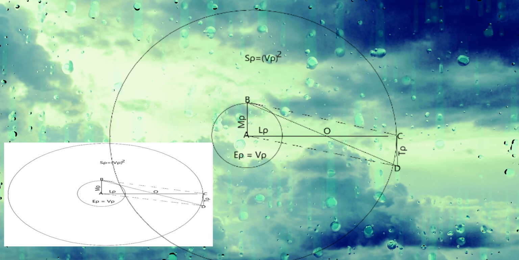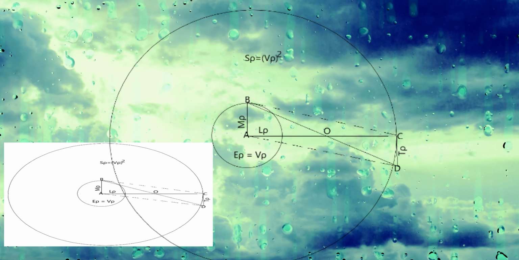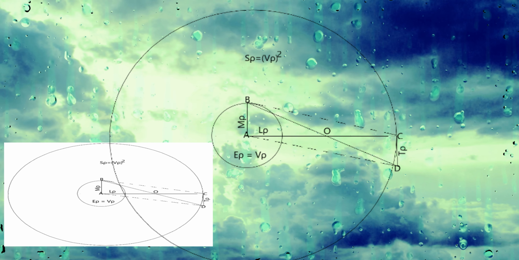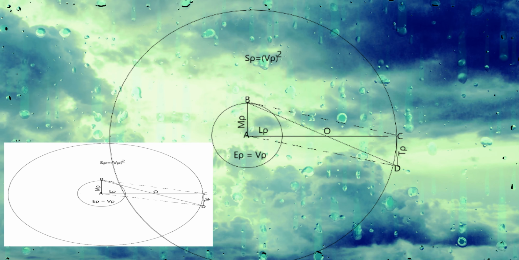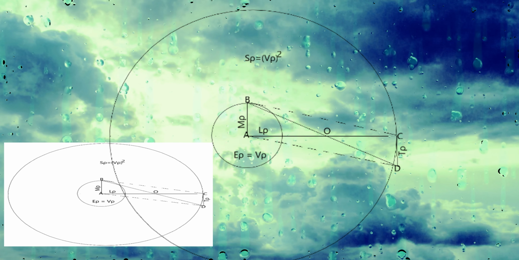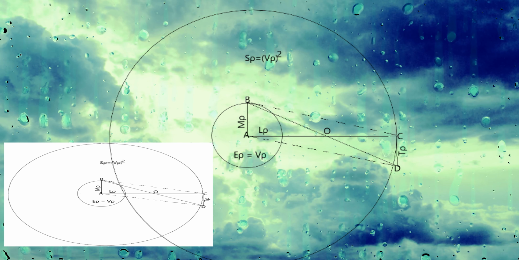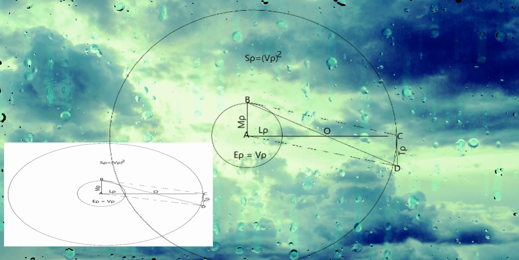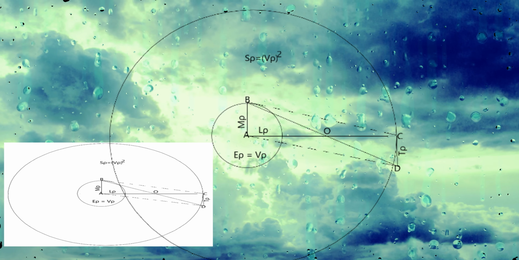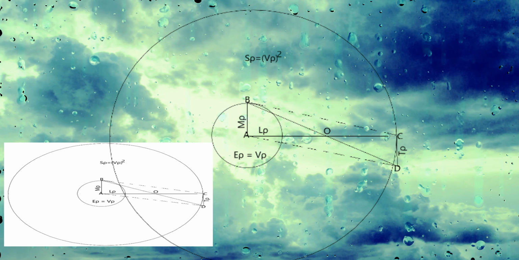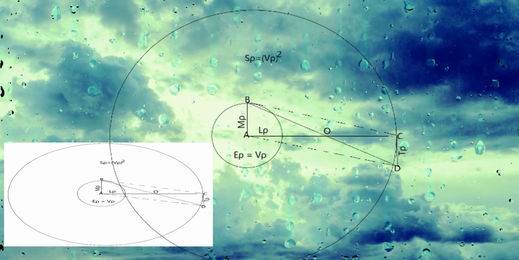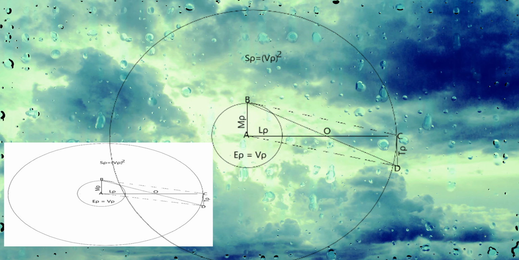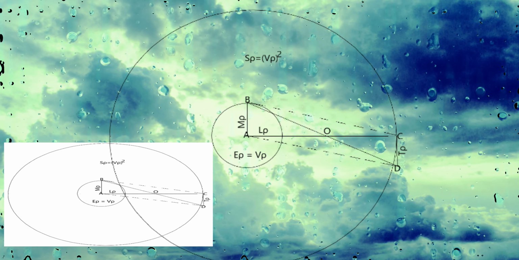The inner circle in this picture, E rho equals V rho, represents the unit Planck energy at the Planck volume. So this is the smallest possible space in which energy can get accommodated. The lines inside the inner circle, m rho and L rho, represent the quantized Planck mass and Planck length accordingly. The line CD represents the quantized Planck time t rho, and I have placed it at this position in this picture to get a more convincing understanding of the dimensional changes. The outermost circle, GS rho equals G into V rho square, represents the total curved spacetime by unit energy, or the volume of the curved spacetime.